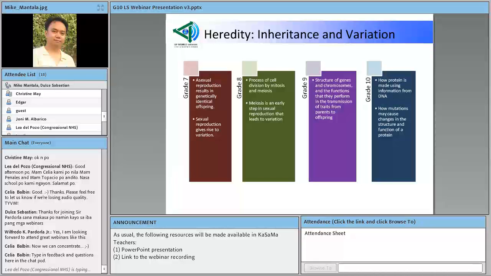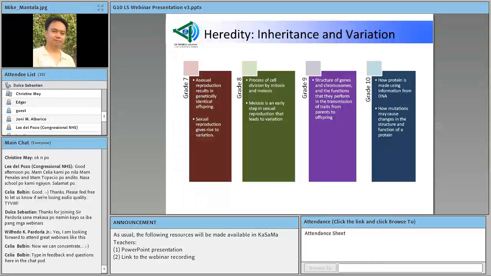So nakikita nila dito na kapag nag-divide itong mga unicellular organisms, cell division din yan na matatawag. Nagdi-divide sila na kapag naging dalawa ang isa, yung dalawa na yon ay mga individuals na mako-consider natin.